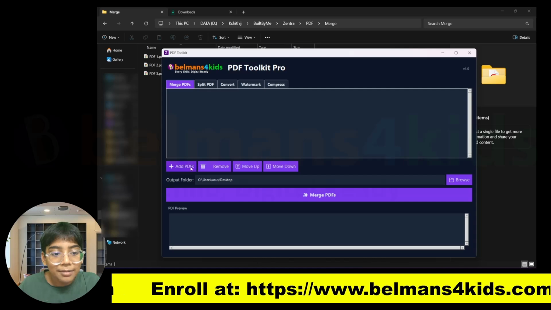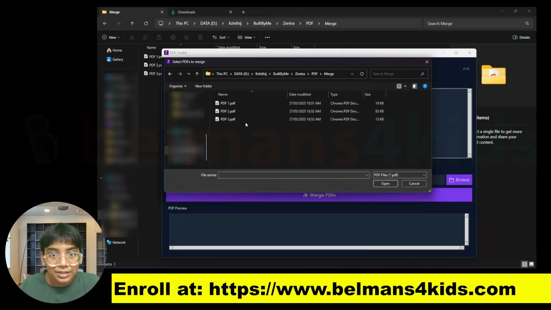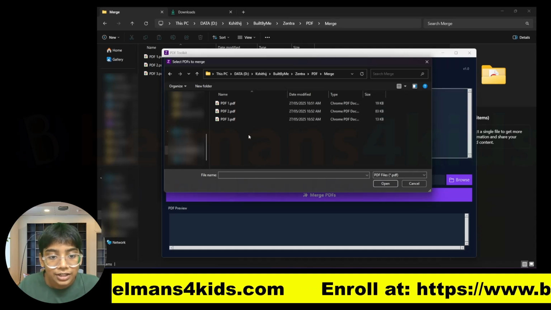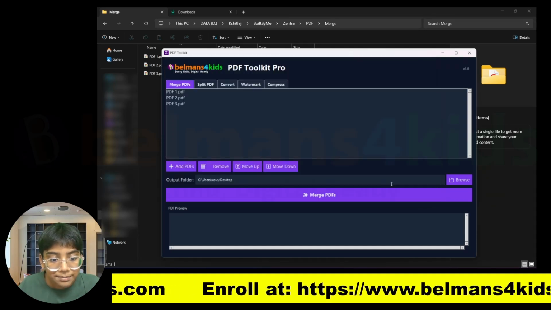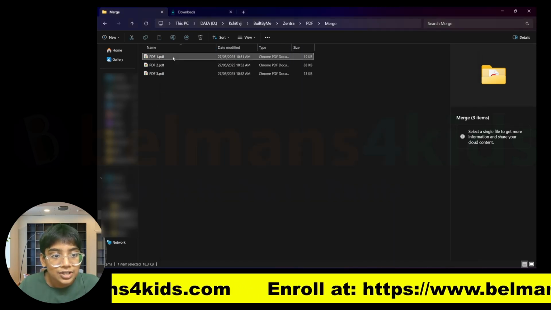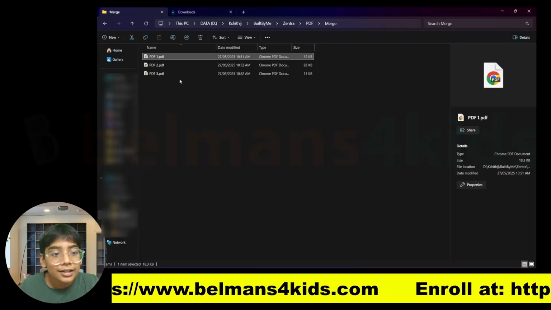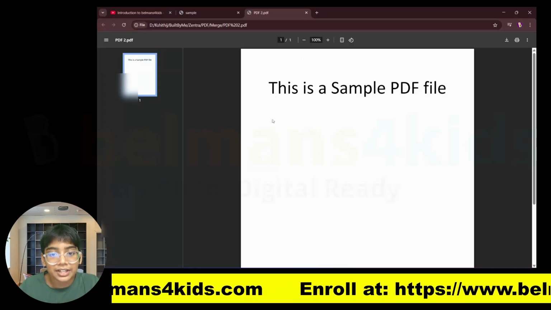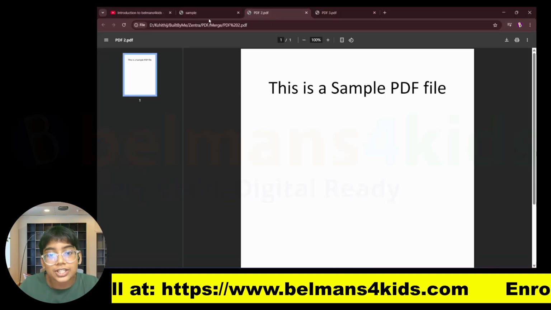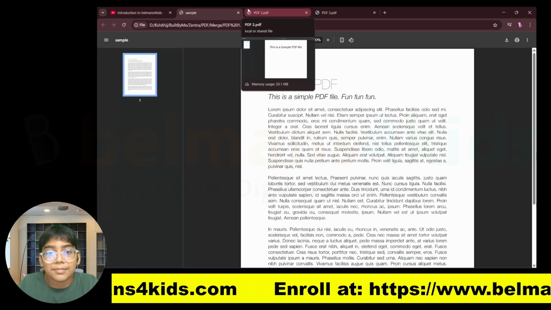So just select the tab, select add PDFs, and then after that just find where all the PDFs you want to merge are located. I have these 3 PDFs over here, so you can just select all 3 and then press open. Now let me just show you what's inside these PDFs. So the first PDF just contains a simple sample PDF file. The second PDF also just contains a sample PDF file, and the third PDF also just contains that. It's just 3 different PDF files just to make it easy to see that it has actually merged it.